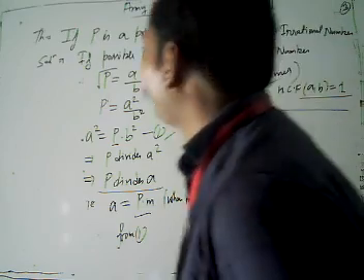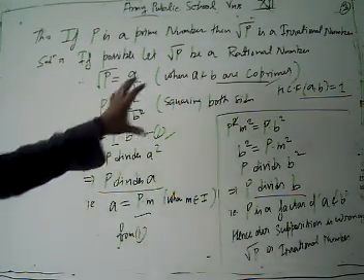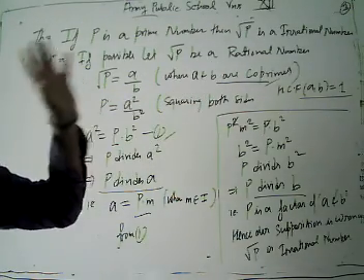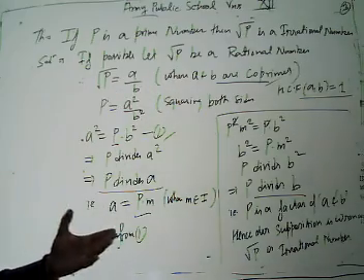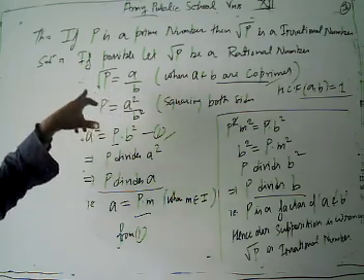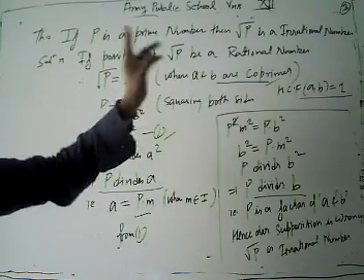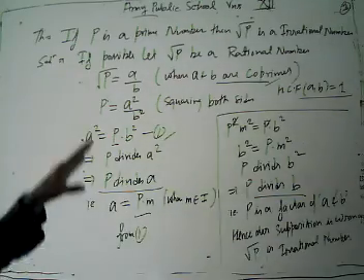We start with, if possible, let's suppose that root P is not an irrational number, it's a rational number. Then every rational number can be represented in the form of A by B. Then under root P is A by B, where we take A and B as co-primes, meaning the HCF of A and B is 1.